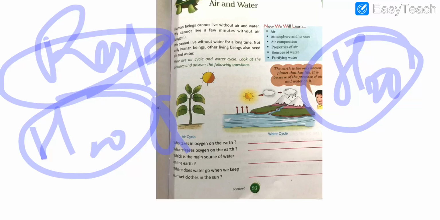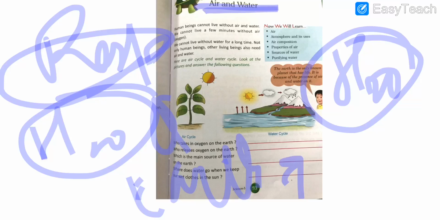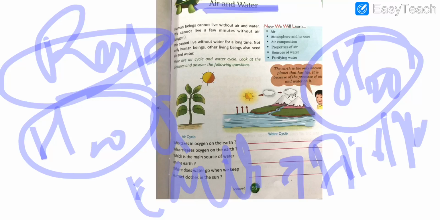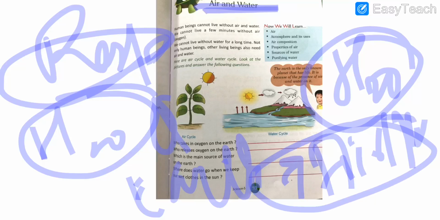Students, out of the different planets of the solar system, Earth is the only planet on which life exists, and it is because of the presence of these two natural resources, that is air and water. So you can think how necessary water and air are for our lives.